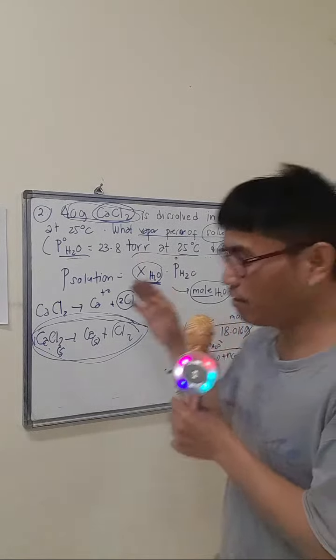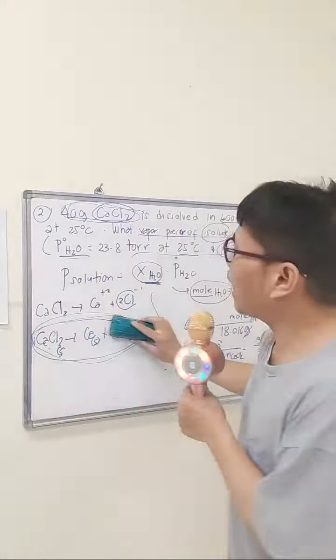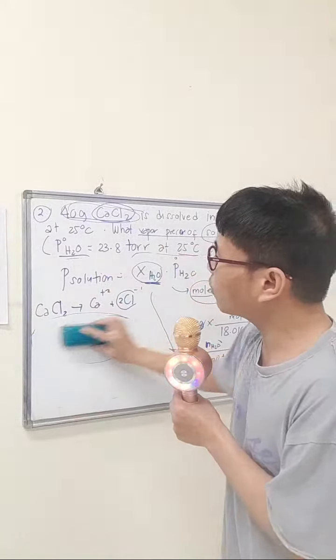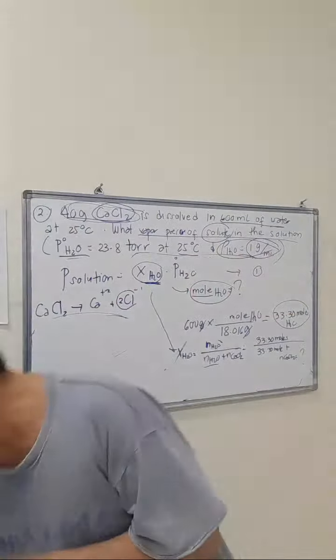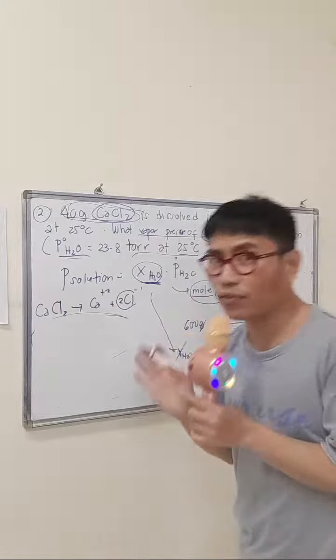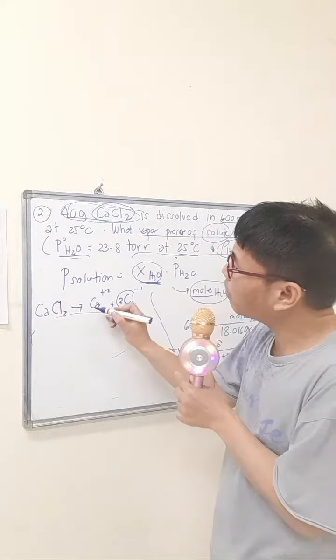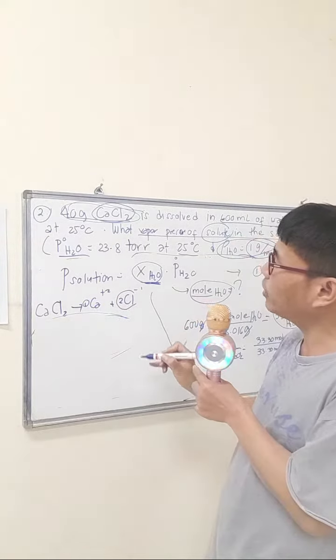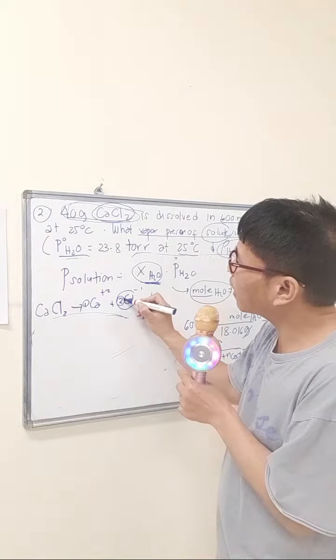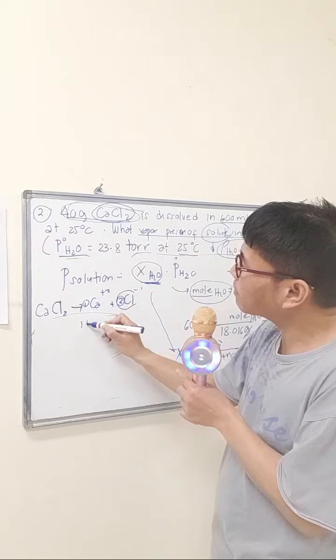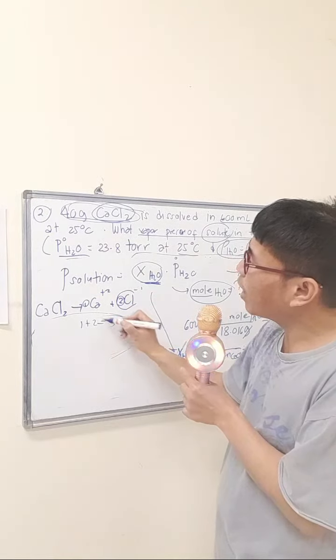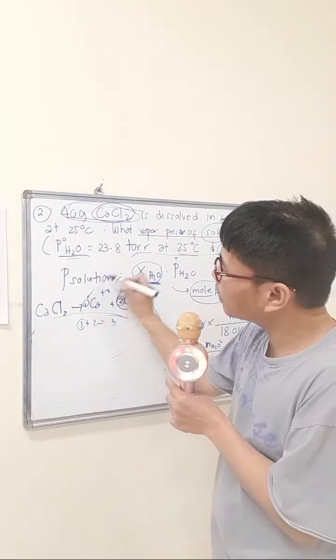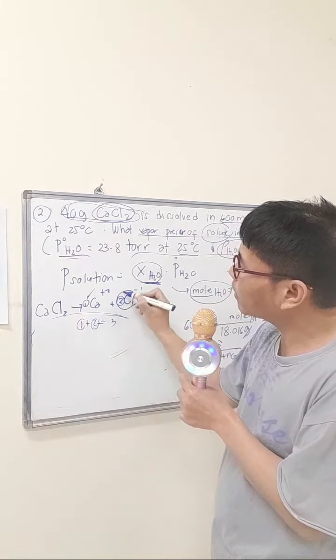So, the total ions of calcium chloride to be used in the computation of the number of moles is, listen very carefully: 1 mole of calcium plus 2 moles of chloride. So, 1 plus 2 is equal to 3. 1 mole of the calcium, 2 moles of the chloride.